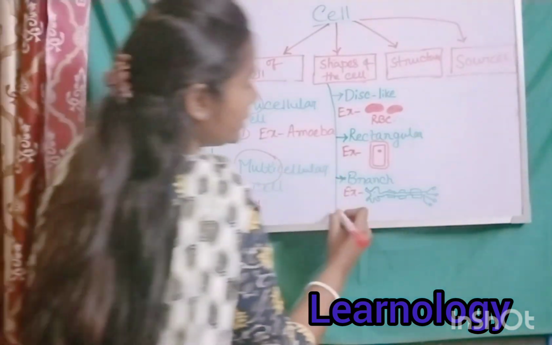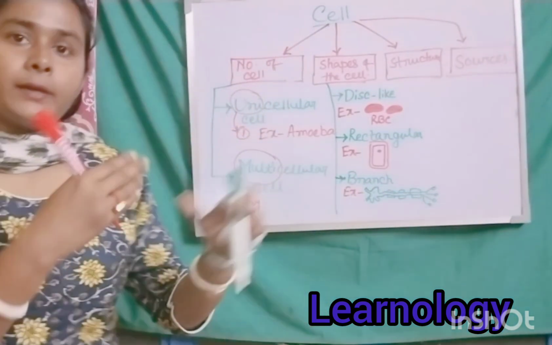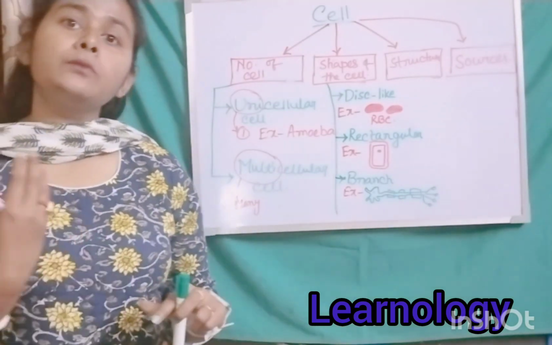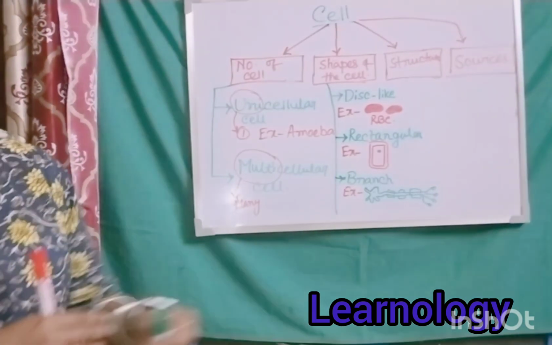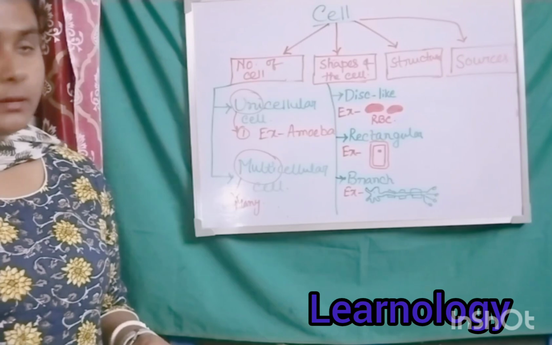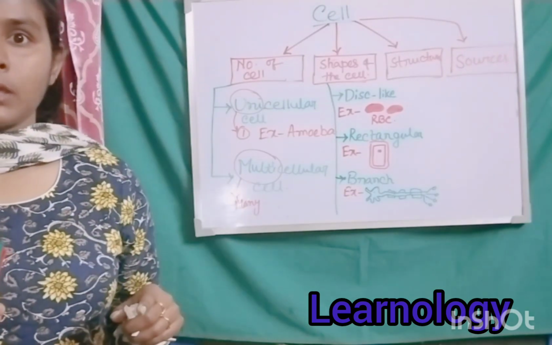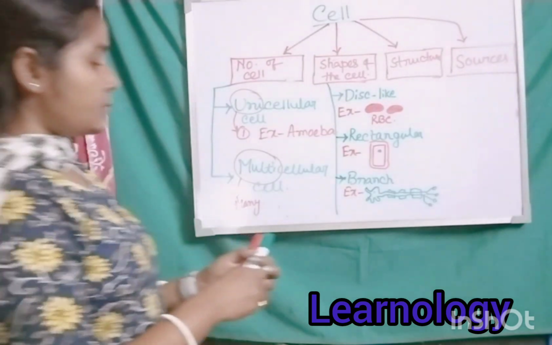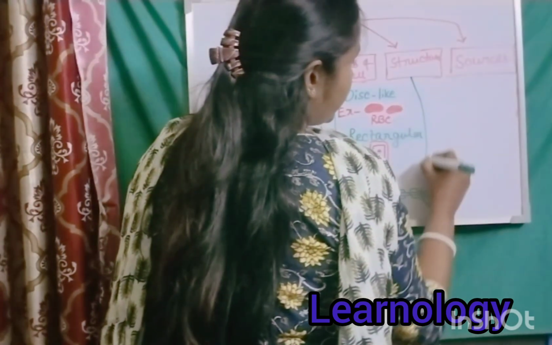Next, an irregular pattern of cell is present, a regular pattern of cell is present, a diagonal pattern of cell is present, a polygonal pattern of cell is present. The inner part of the skin has a polygonal structure. So there are many shapes and structures present. Okay, next one is about the structure.